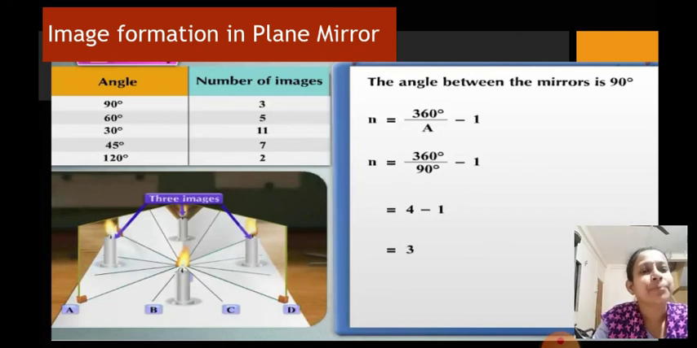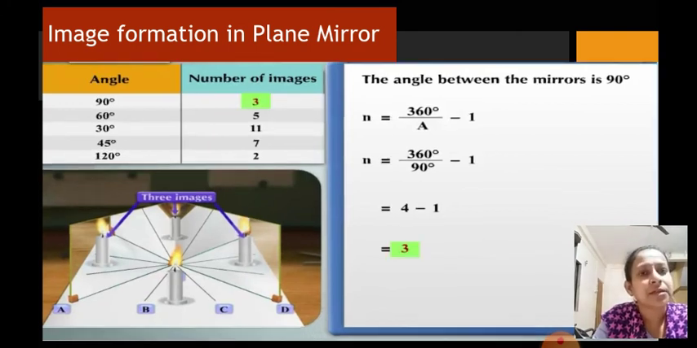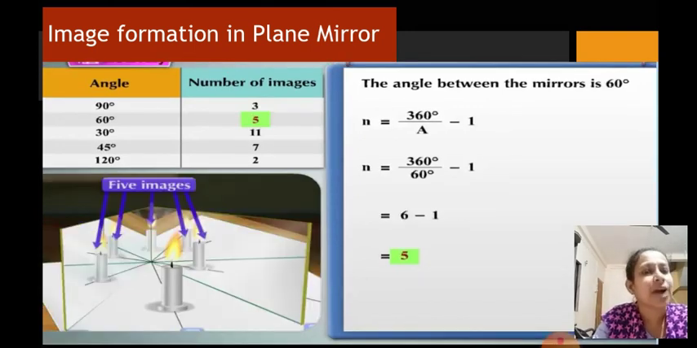Now let us see when the angle is around 60 degree, how many images are formed by using the formula. Suppose if it is 60 degree, then 360 degree upon 60 minus 1 will be 6 minus 1, that is 360 divided by 60. If you do, you are getting 6. So 6 minus 1 is equal to 5.